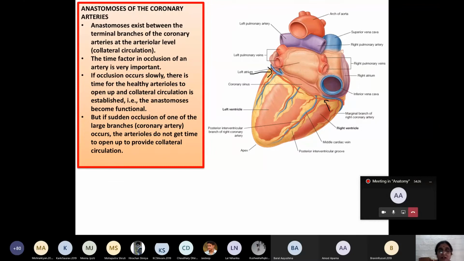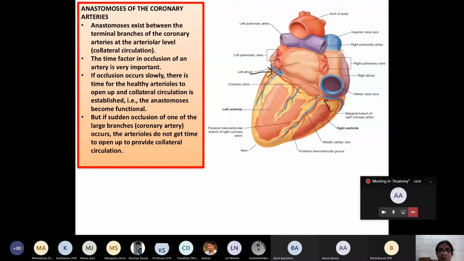How? If occlusion takes place very slowly, then this anastomosis at the arteriolar level will open up and maintain the collateral circulation, so that the anastomosis becomes functional. In this case, these coronary arteries and their branches become functionally or physiologically end arteries.